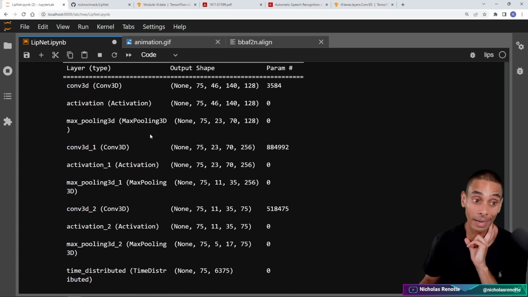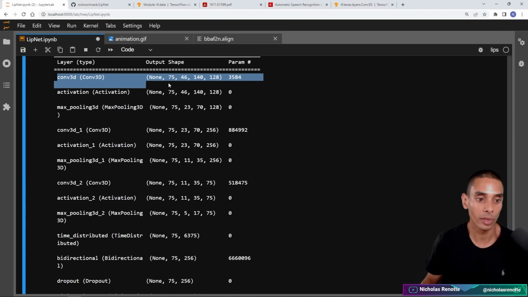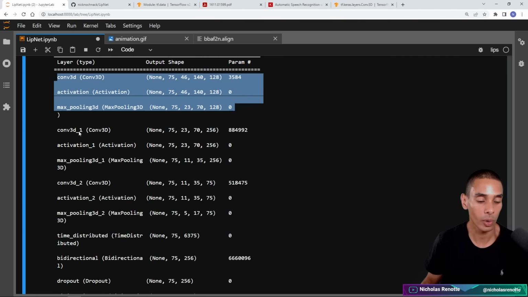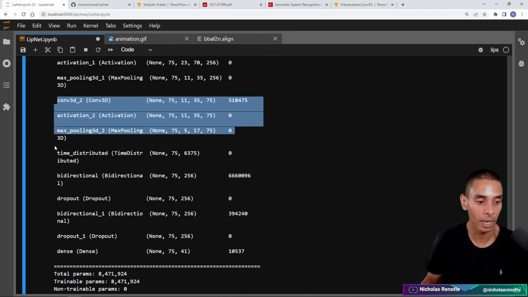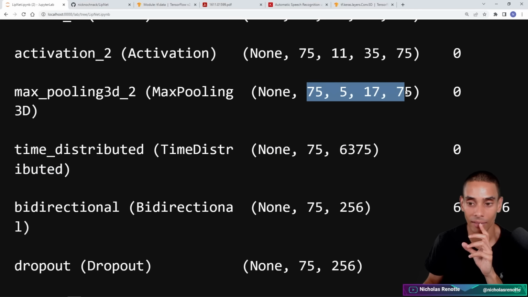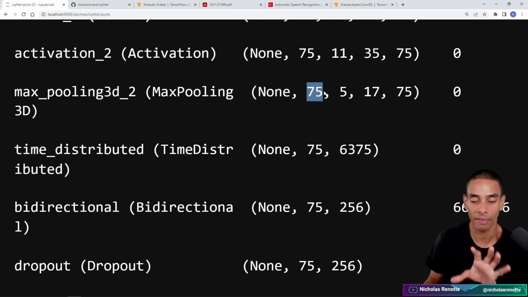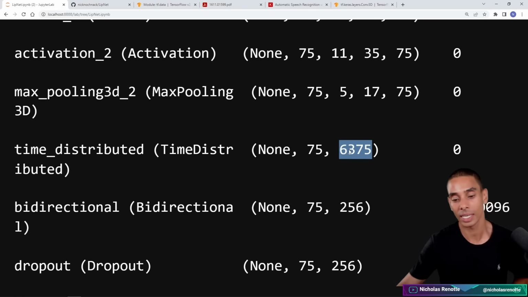So this shows you in a little bit better detail what we're actually building up. Let me zoom out. So we've got our convolutional layers, we've got our activation and another max pooling layer. Again, conv3D, activation, max pooling, conv3D, activation, max pooling. We've got our time distributed layer, right? So if you take a look at the last output that we're getting from our conv layers, it's going to have the shape of 75, effectively think of this as 75 time steps by 5 by 17 by 75. So that is the last set of output. Now what we want to do is preserve that temporal component. So we keep it as 75 and then we're flattening this down. So we've got 6375 here.